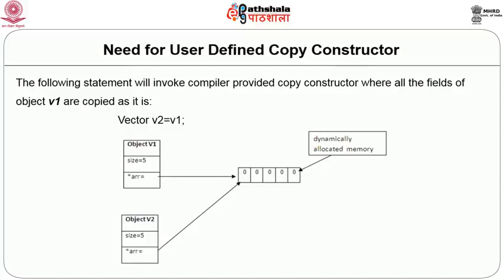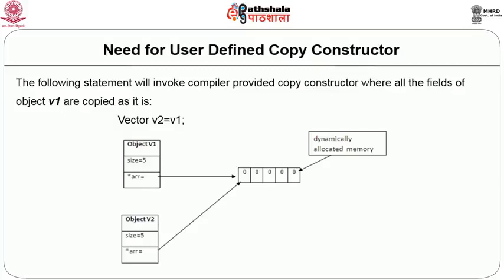Now, what is the problem with this? Since both are sharing the same copy, if I modify the vector in V2, it gets modified for V1 as well, and the modification that I do in the vector in V1 modifies the vector of V2 as well. Here we wanted to create V2 as a copy of V1, that is, we wanted V2 to be created with the same initial values, but later on we may not want both the vectors to be performing the same operation.